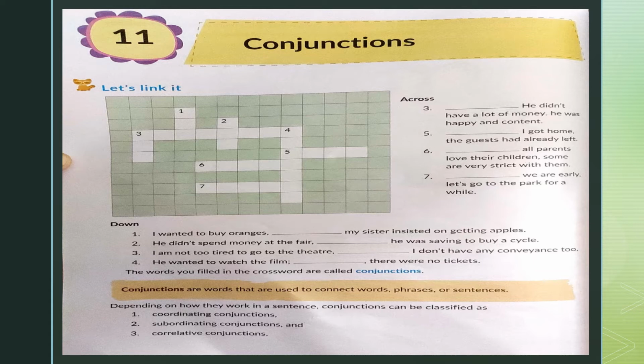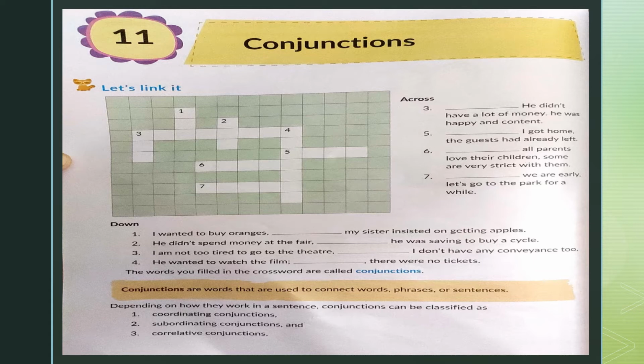Dash, he didn't have a lot of money. He was happy and content. Although he didn't have a lot of money, he was happy and content. I wanted to buy oranges. Dash, my sister insisted on getting apples. But my sister insisted on getting apples. So these two words, although and but, are conjunctions.